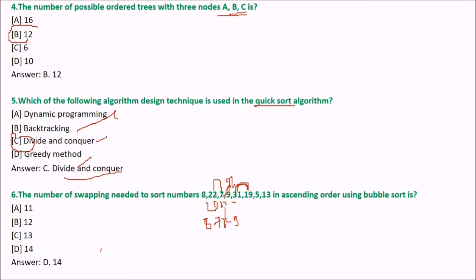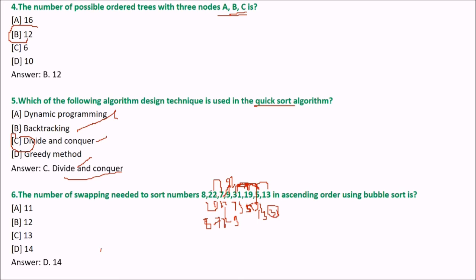We'll check for 31 and 19. Which one is greater? 31. So 19 will be swapped with 31. 31 and 5. Which one is greater? 31. So we'll take 5 here. Now 31 and 13. Which one is greater? 31. 31 will come here and 13 will be here.